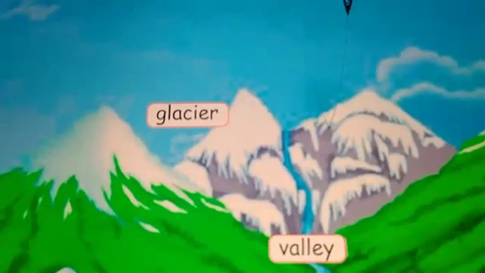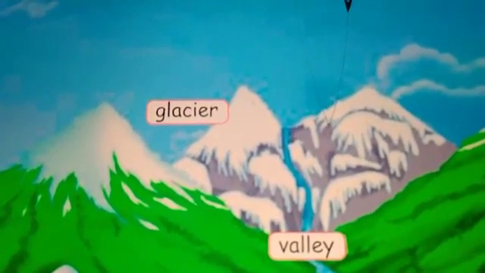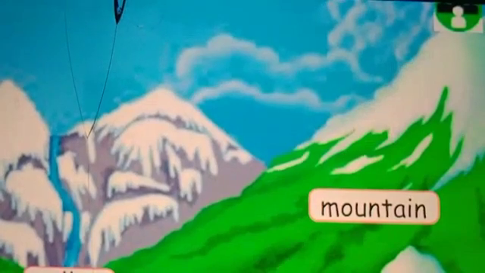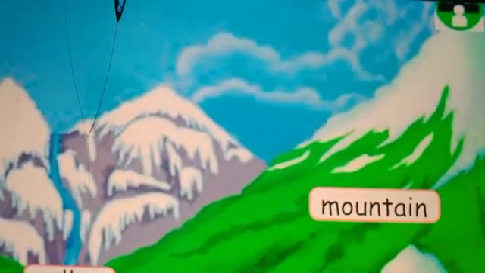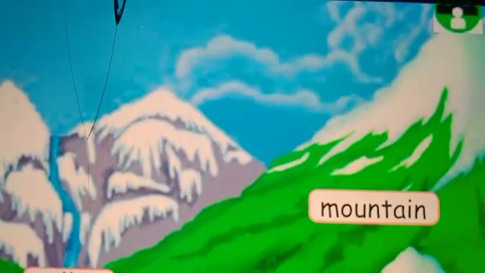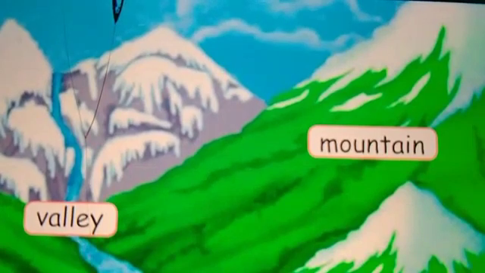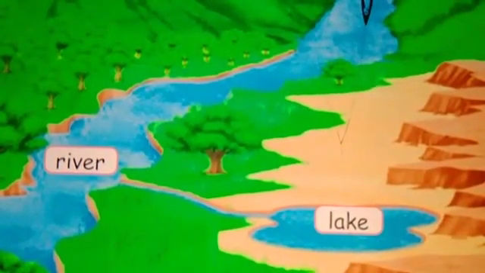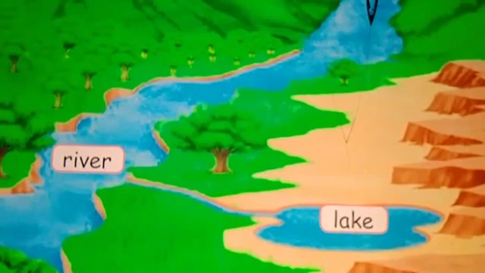Next, read the spelling of island. I-S-L-A-N-D. Island. Next, glacier. What is the spelling of glacier? G-L-A-C-I-E-R. Glacier. Next, mountain. M-O-U-N-T-A-I-N. Mountain. Next, valley. V-A-L-L-E-Y, valley.